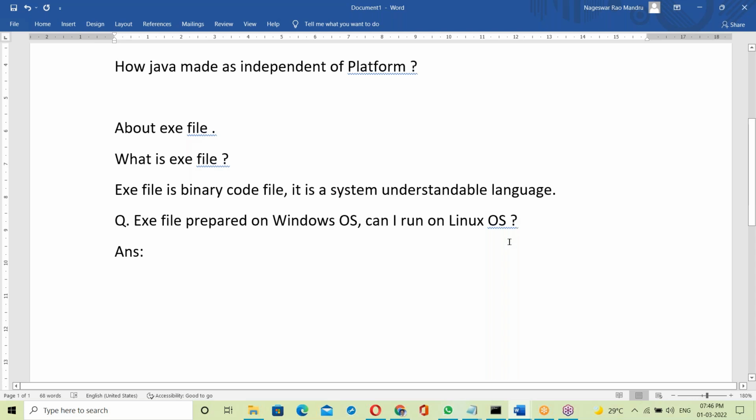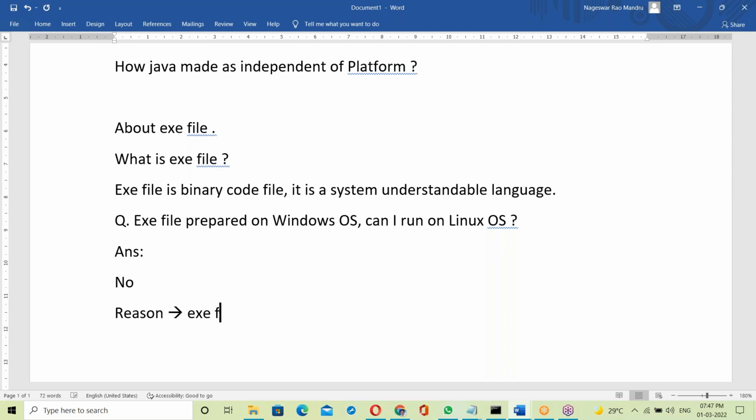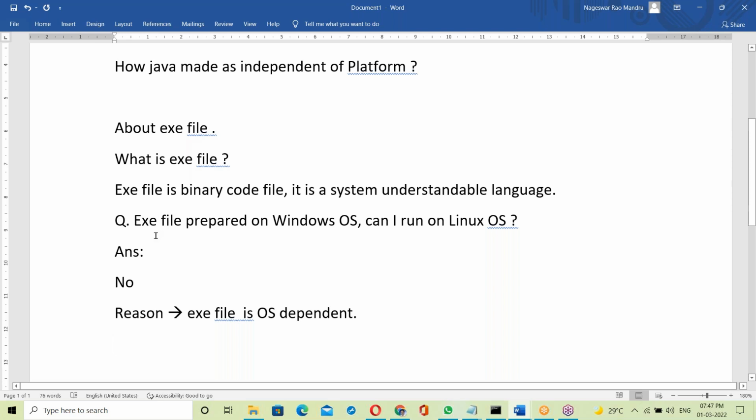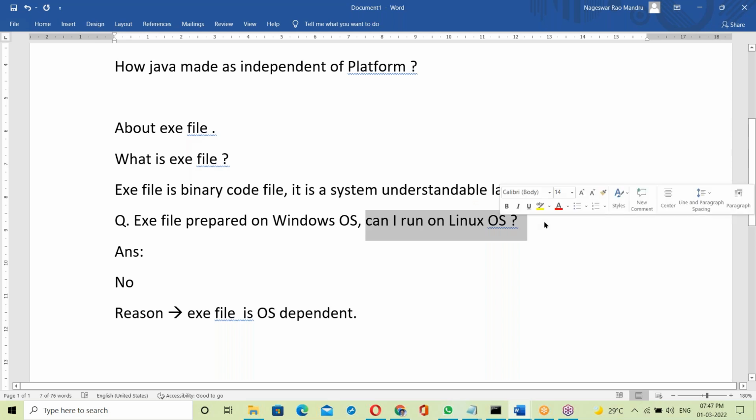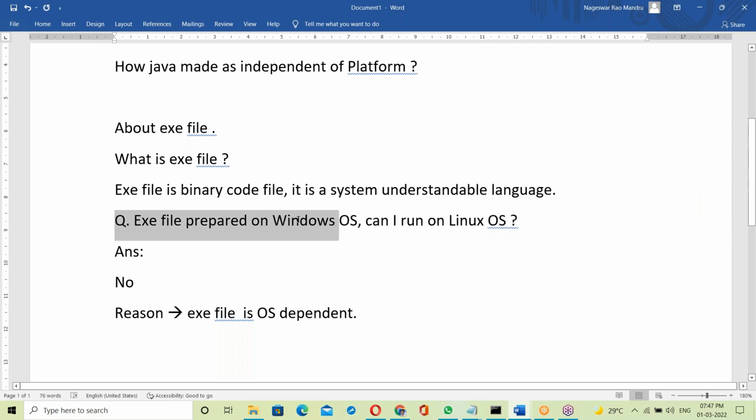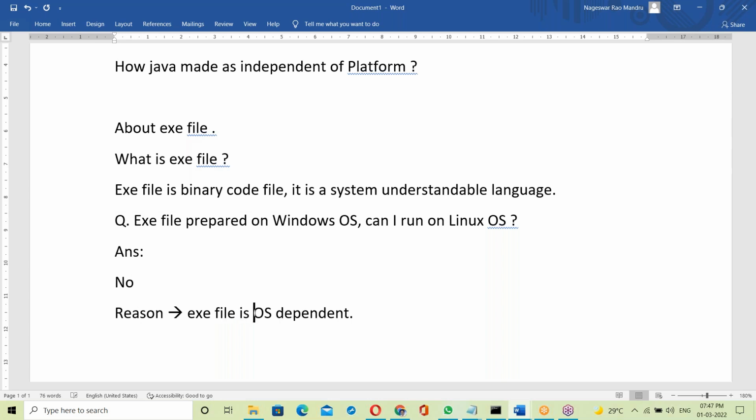An exe file prepared on Windows OS, can I run it on Linux OS? The answer is no. The reason is that an exe file is OS dependent.